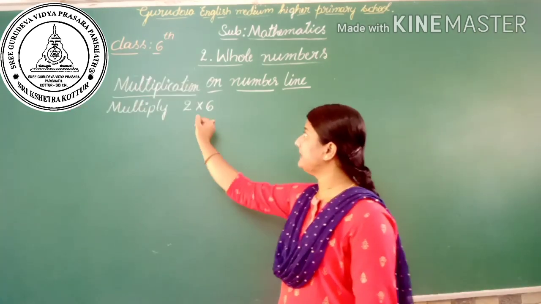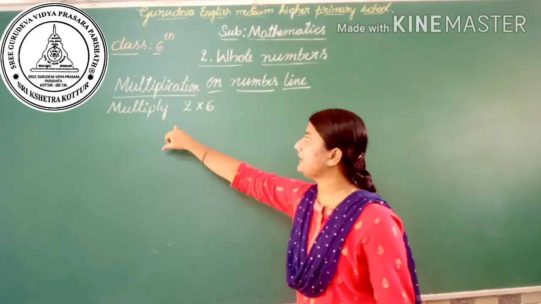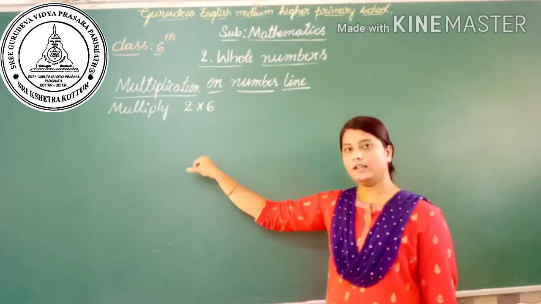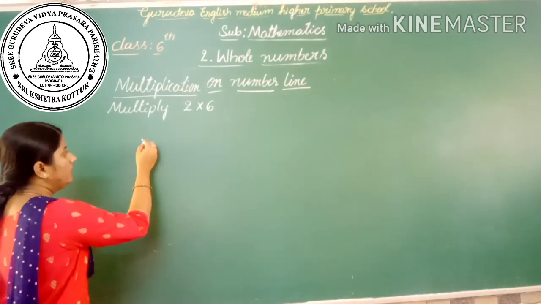Okay. Next, multiplication on the number line. Here is one example: multiply 2 into 6. First we have to draw the number line. Start to draw a number line.